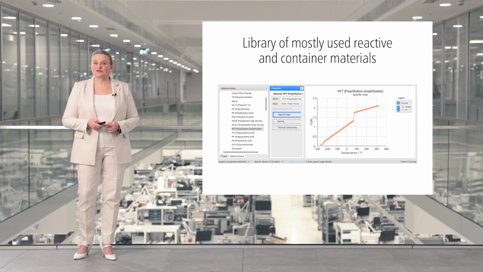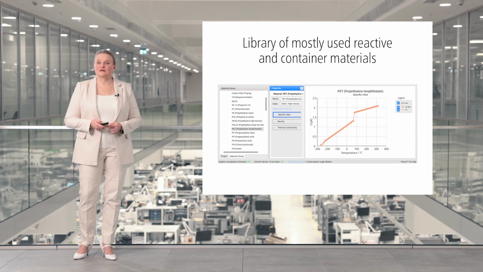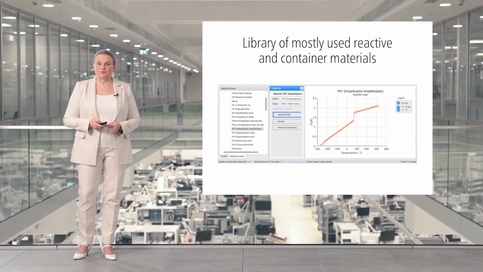For this purpose, Thermica Neo contains a library of most commonly used reactive and container materials with their temperature-dependent physical properties. Additionally, a library includes surrounding materials, providing further information on the surface heat transfer and emissivity coefficient for thermal radiation at high temperature.